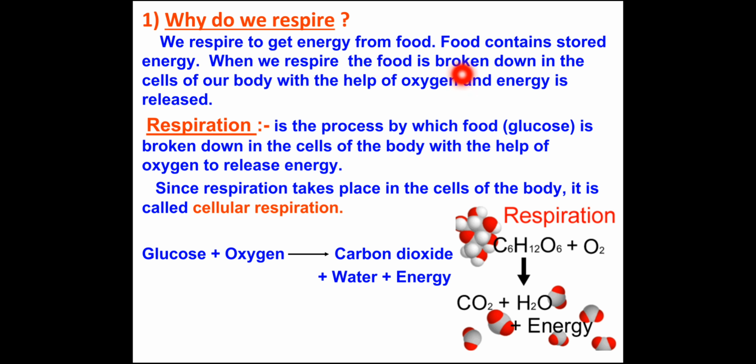So the food is broken down in the cells of our body, and for this process oxygen helps and the energy is released. Throughout the process oxygen is most important. When we respire, that oxygen goes into our body through the nose and reaches every cell, and the cells which are breaking down the glucose from the food use the oxygen and then energy can be released.